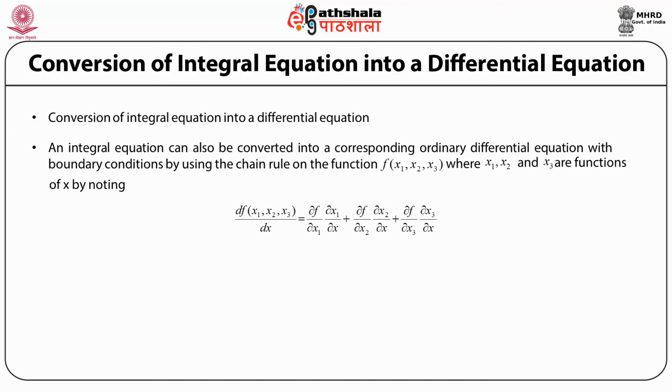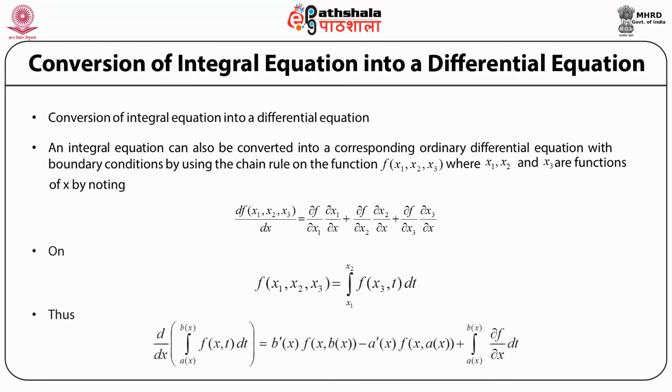Now, if the function is in the form of an integral, then it is straightforward to use this chain rule. For example, if the function of 3 variables x1, x2, x3 is given by the integral of a function of x3 and t over dt, where the range of integration is x1 to x2.